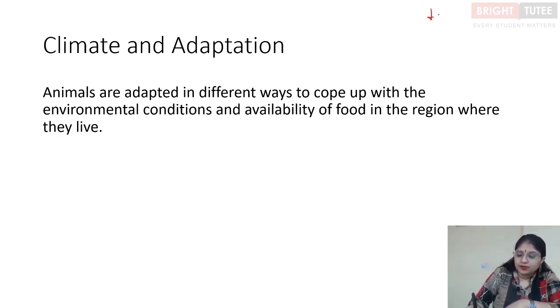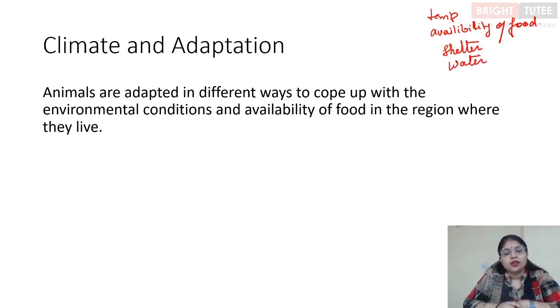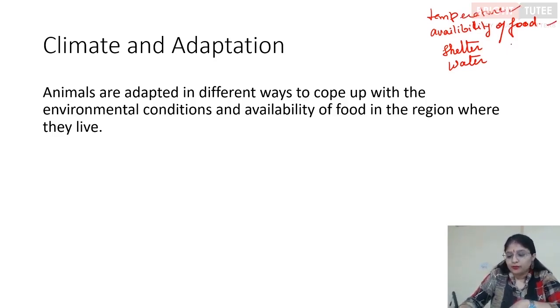Climate influences the temperature, the availability of food, also shelter, and water. So these are certain essential things which are required by living organisms for their survival. That is optimum temperature, proper food, shelter and water. So depending on the climate, these things vary.